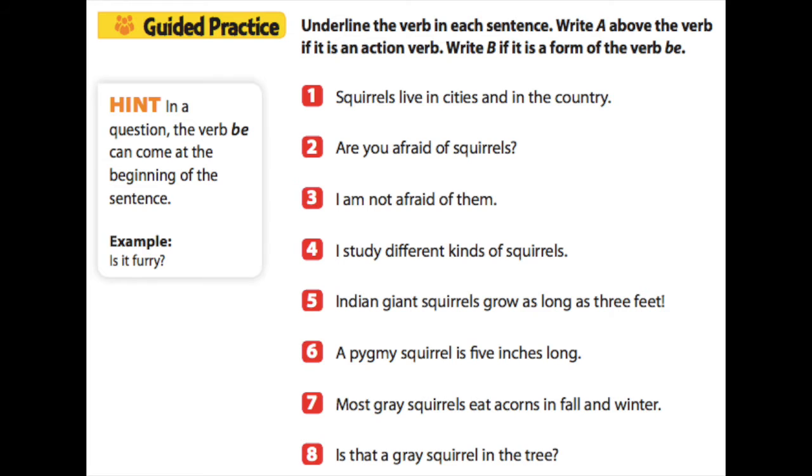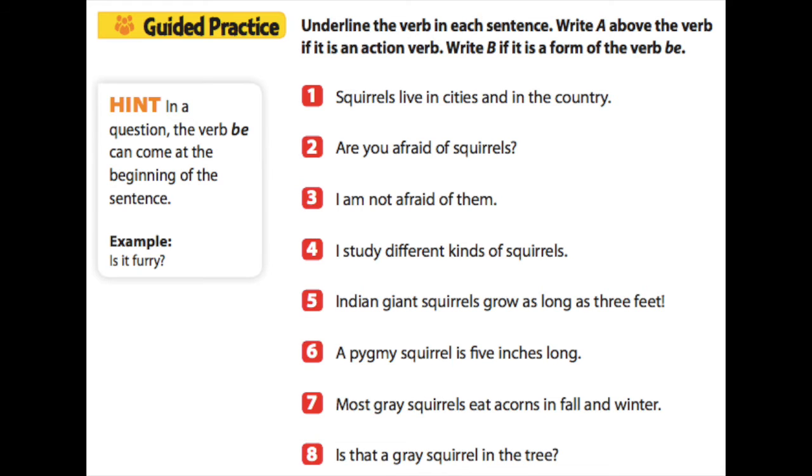Using what you know about verbs, this is your assignment for today. It says to underline the verb in each sentence. Then write A above the verb if it is an action verb like jump, skip, toss. All of our actions, right? We've talked about verbs being action words before. Then it tells you to write a B if the word is a form of the verb be. Remember, the forms are am, is, or are. Okay?